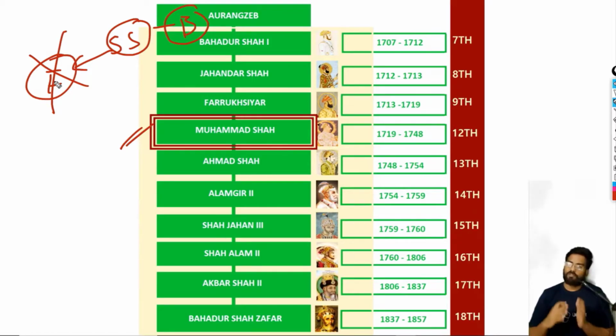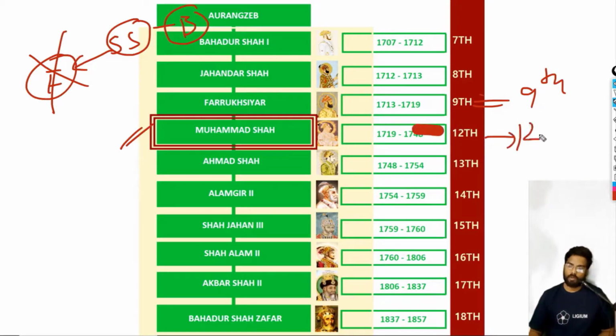After Farooq Siyar was executed, the Sayyid brothers brought in two more Mughal rulers. One was Rajat ul something, and the other was Rafat also something. Not really important. As you can see, Farooq Siyar was the ninth Mughal emperor, and the later one, Muhammad Shah, is the 12th Mughal emperor. So there is a gap between these two. For example, we don't have the 10th and the 11th.